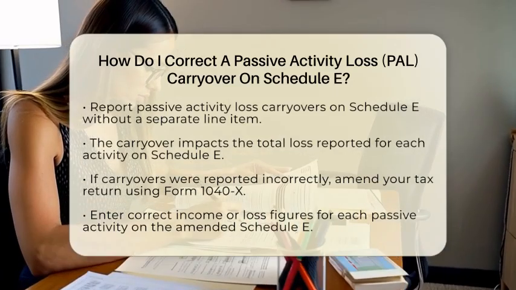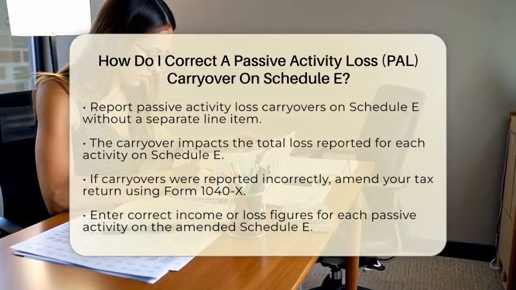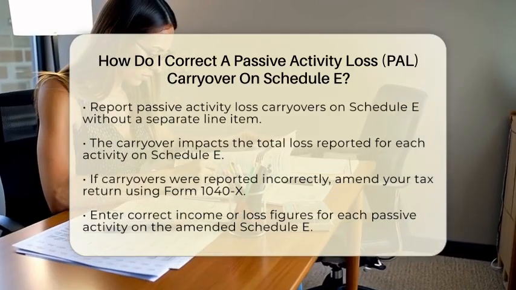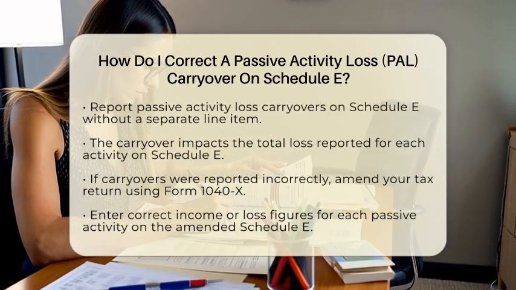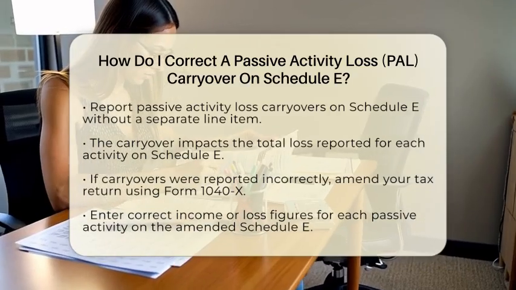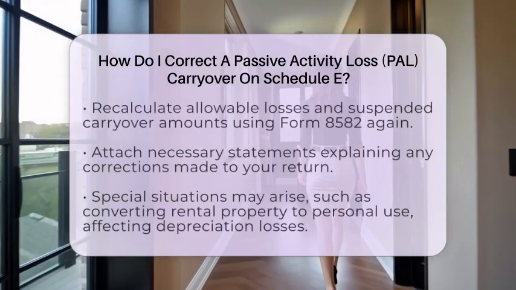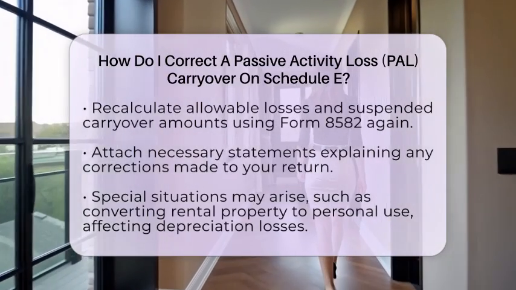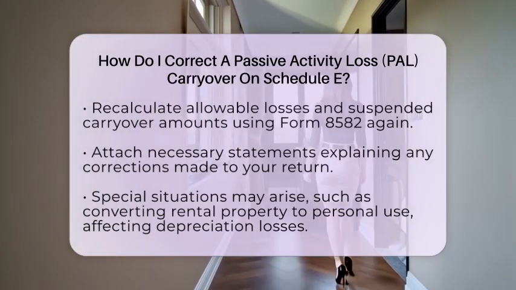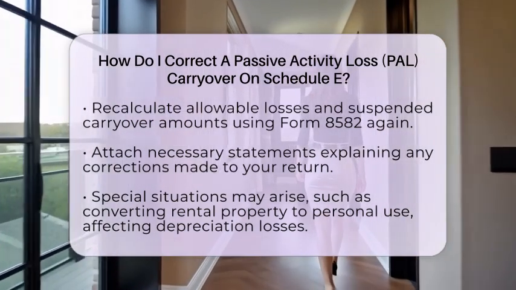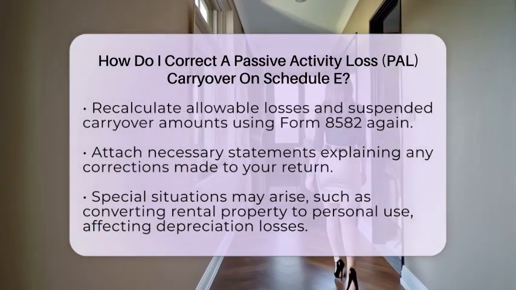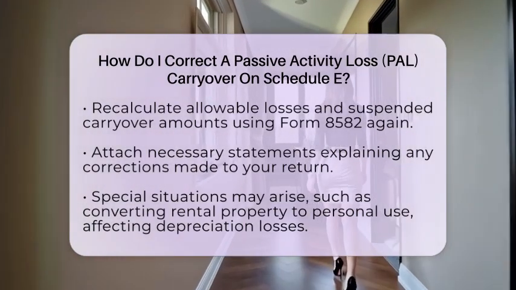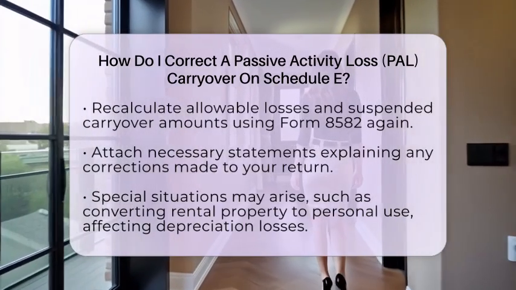To do this, you will use Form 1040X to correct Schedule E and Form 8582. On your amended Schedule E, make sure to enter the correct income or loss figures for each passive activity. It is essential to reflect the proper application of passive activity loss rules. Completing Form 8582, again, will help you recalculate the allowable losses and the suspended carryover amounts. Be sure to attach any necessary statements that explain the corrections you are making.